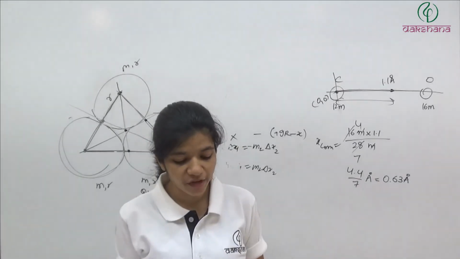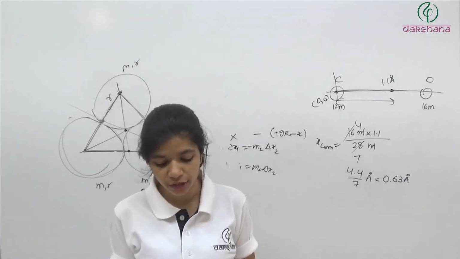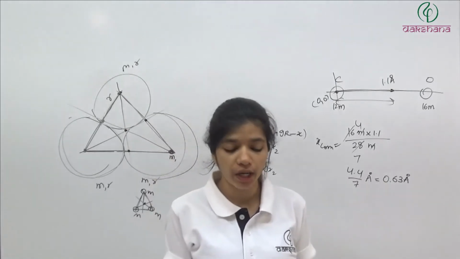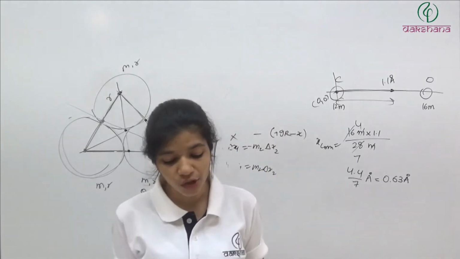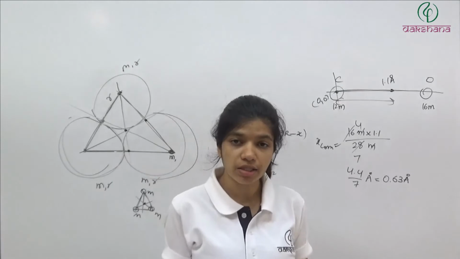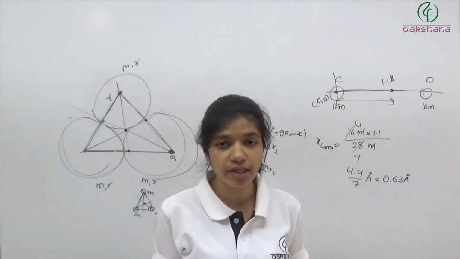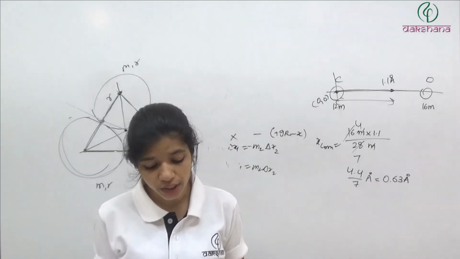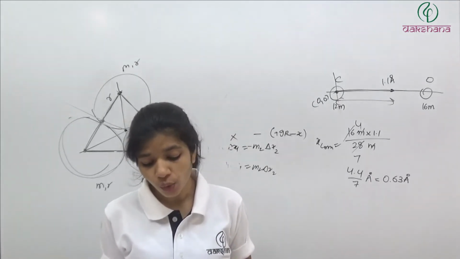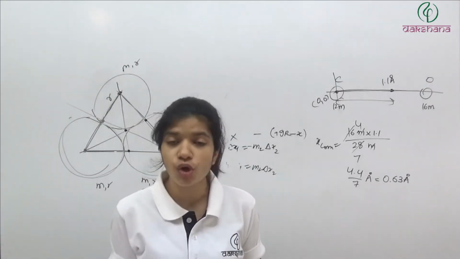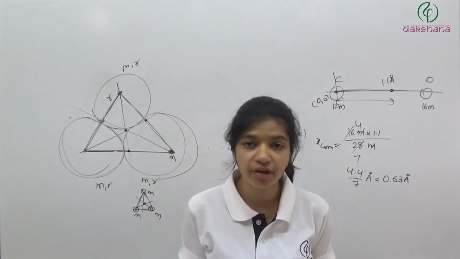Question number A11, choose the correct statement about the center of mass of a system of two particles. They are talking about the two particle system. The center of mass lies on the line joining the two particles midway between them. This is wrong. If the masses are equal, then it will lie at the center point. So first is wrong. Second, the center of mass lies on the line joining them at a point whose distance from each particle is inversely proportional to the mass of that particle. This I have derived in the lecture.